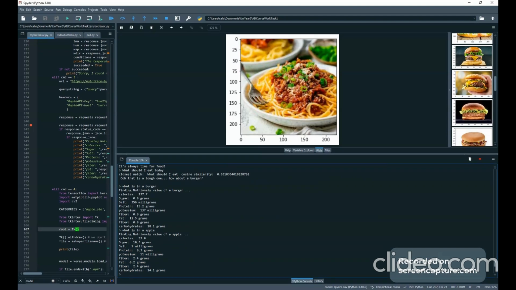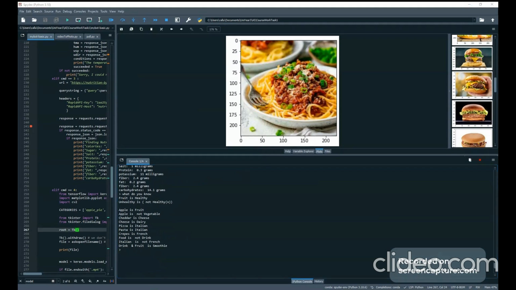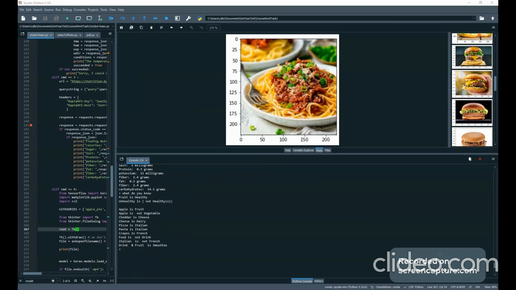So this is all done using TF-IDF, lemmatization, cosine similarity to find out the closest thing. On to task B. So we can say, what do you know? The knowledge base, we know that apple is a fruit, apple is not a vegetable, cheddar is cheese, cheese is dairy, etc. So let me just find my file.